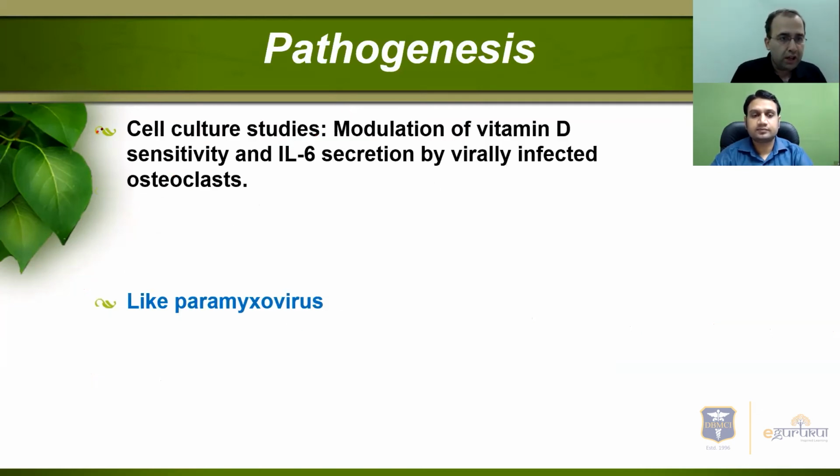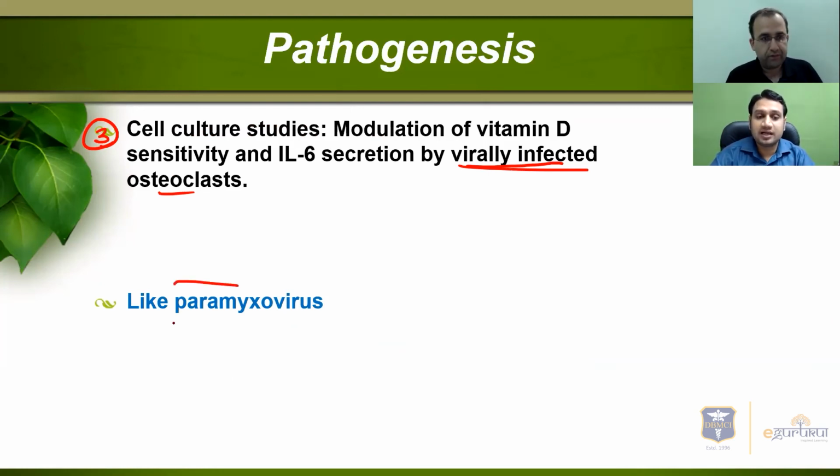Thirdly, various cell culture studies show that there is modulation of vitamin D sensitivity and interleukin 6 secretion by virally infected osteoclasts, the virally infected ones. Dr. Sushant has already mentioned how the pathogenesis starts. But what we see clinically is that the majority of these patients come to you after some sort of viral illness. The most common culprit given in Harrison, as far as I know, is paramyxovirus.